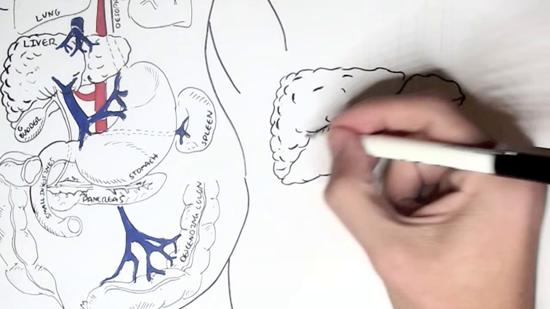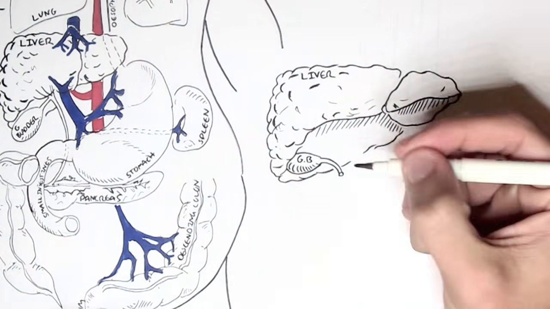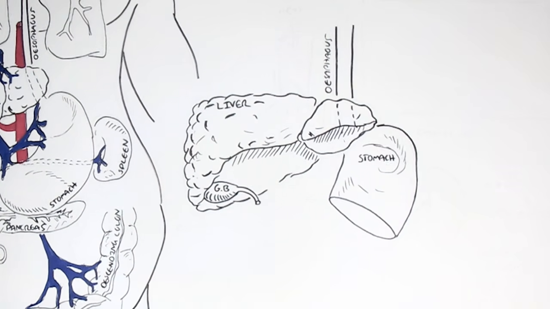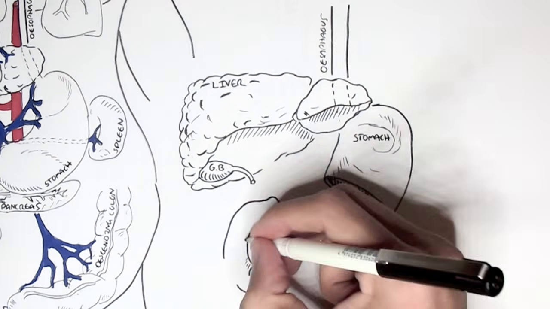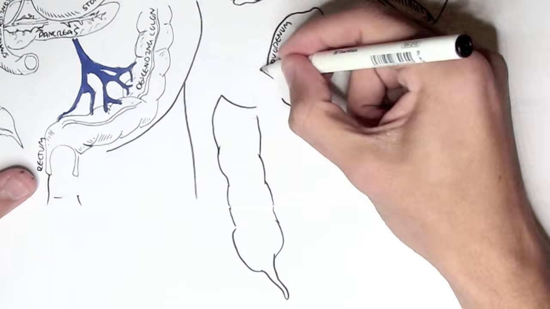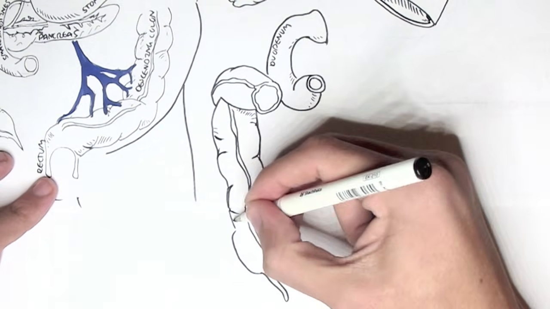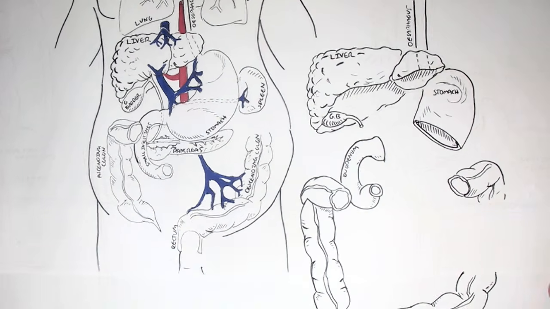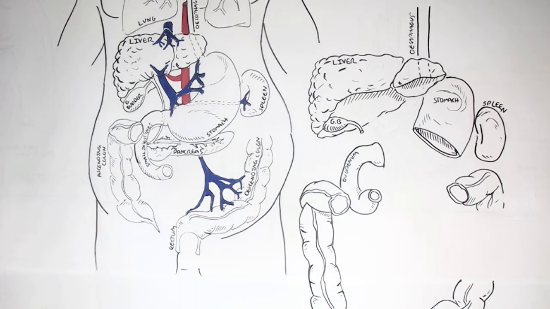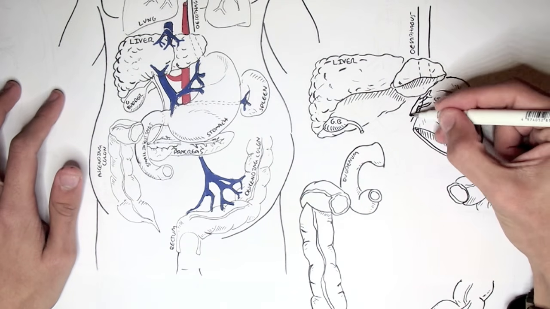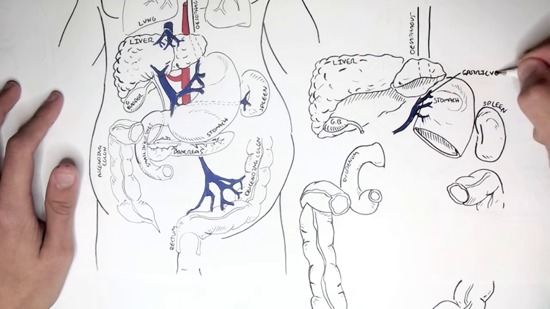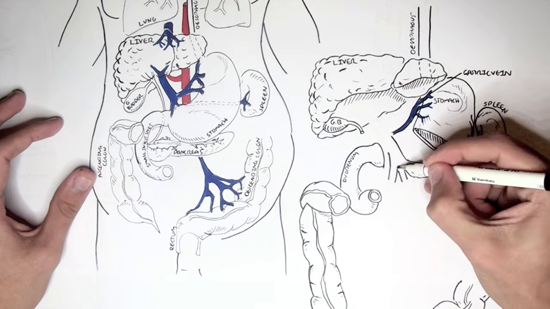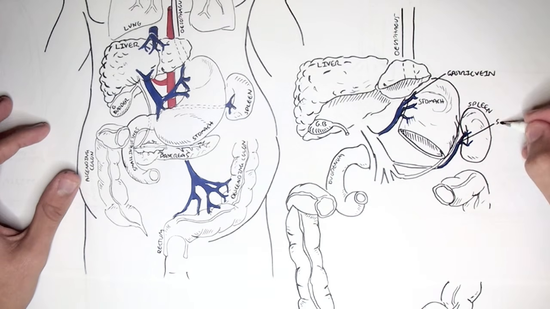Let us review quickly the organs that can be affected with portal hypertension first. So here is the liver, the gallbladder, the esophagus connecting to the stomach, stomach to the small intestines to the large intestines. I'm only drawing the ascending and descending colon of the large intestines here. And then the rectum, and finally the spleen. All the veins returning deoxygenated blood and nutrients from these organs will flow through the liver first before joining into the inferior vena cava.